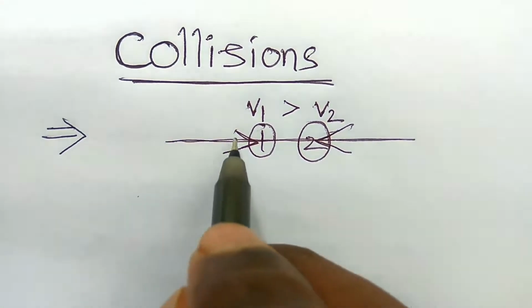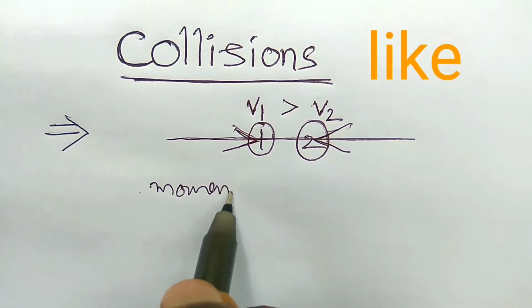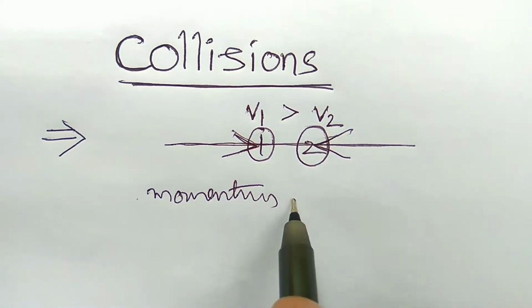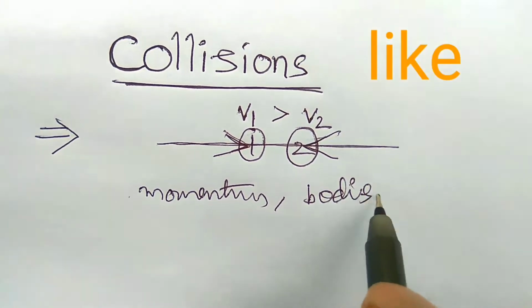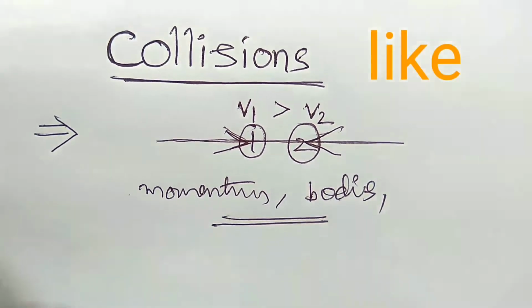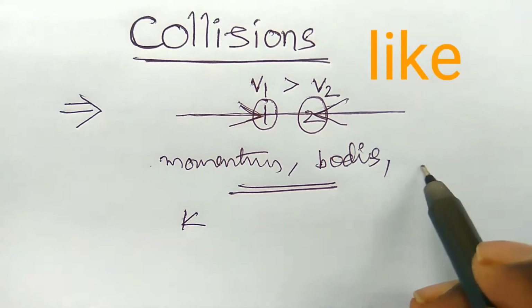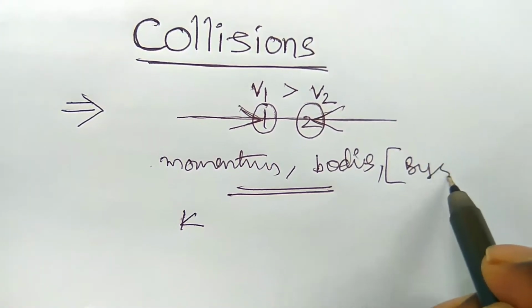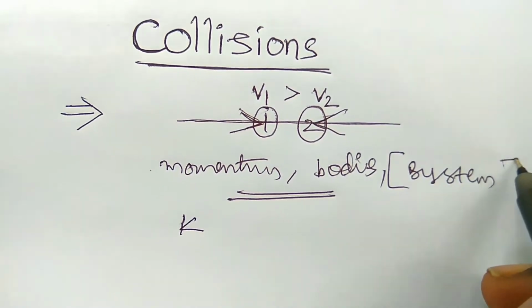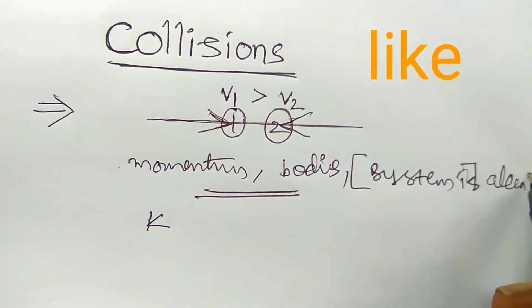What is the main theme behind a collision? Which physical quantities change in a collision? The momentum of the bodies should change. This is the most important point. And one more, the kinetic energy of the system. The momentum of the individual bodies changes, but the momentum of the system is always constant.